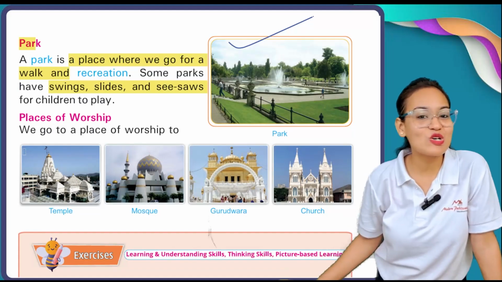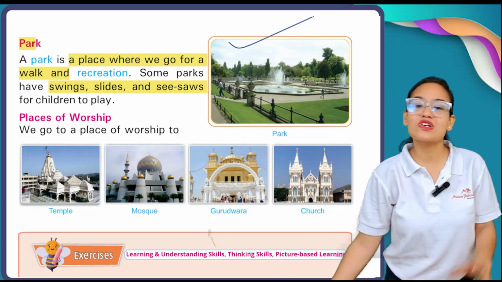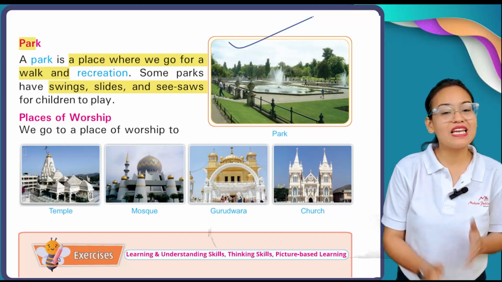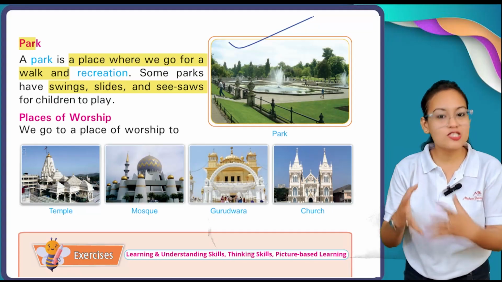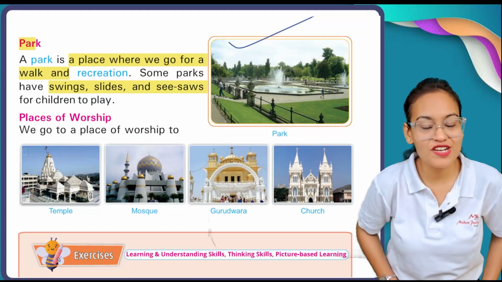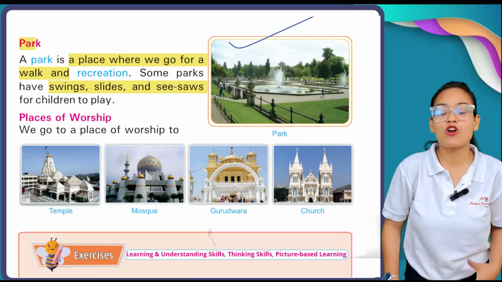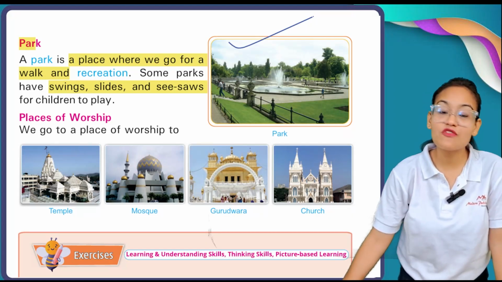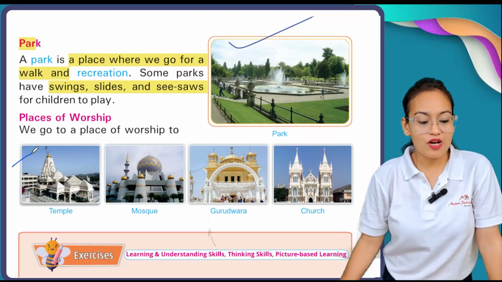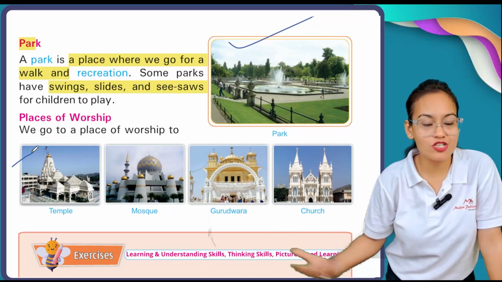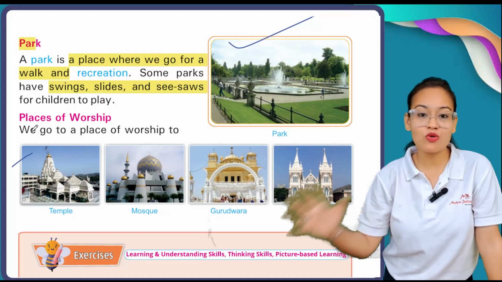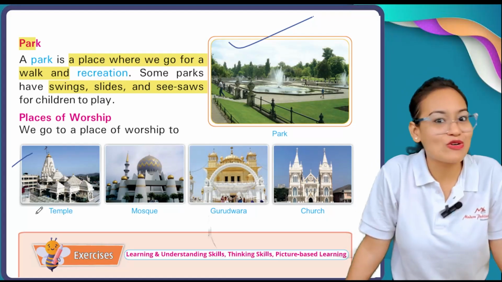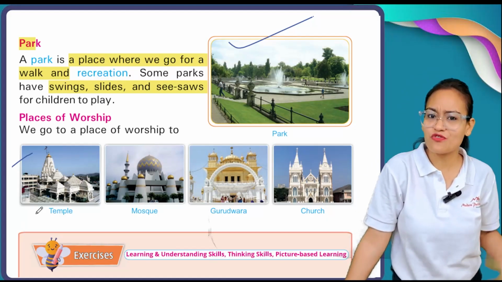Now, places of worship. Places of worship are also considered our neighborhood. What is the meaning of places of worship? Places of worship are those places, my dear children, where you can pray according to your religion. You can see on your screen there are different places of worship. If you follow the Hinduism religion, you go to worship at a temple.